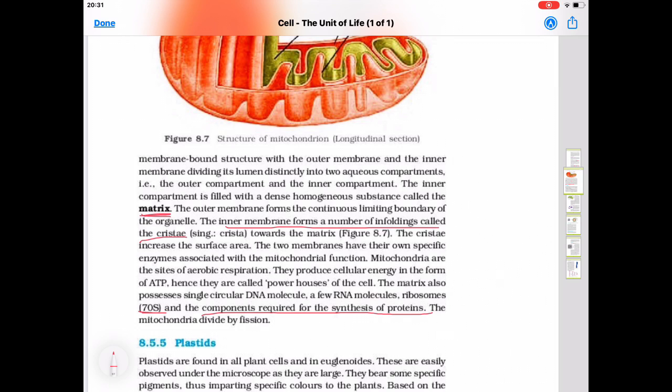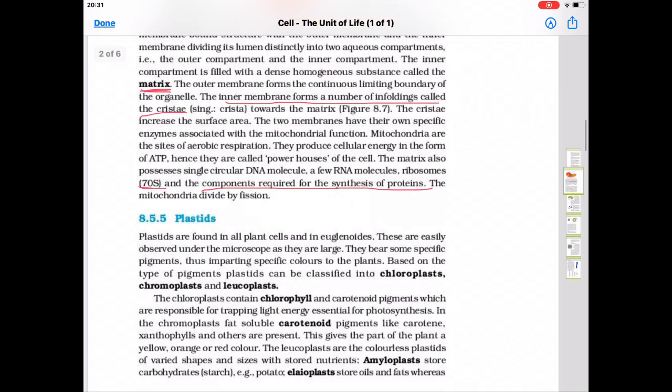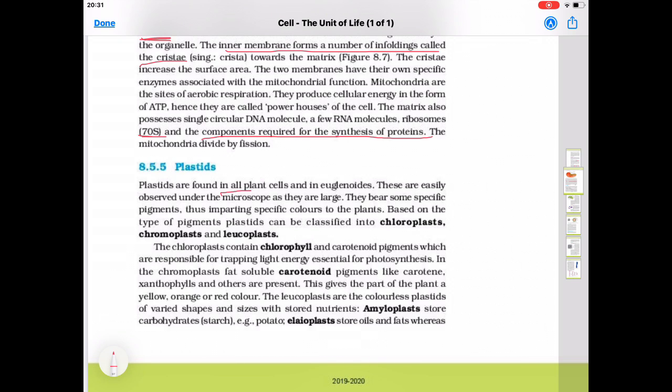Next is plastids. Plastids are found in all plant cells and in euglenoids. Plastids mainly give color to the plant, so they are present in all the plant cells. These are easily observed under the microscope as they are large. They bear some specific pigments, thus imparting specific color to the plants.